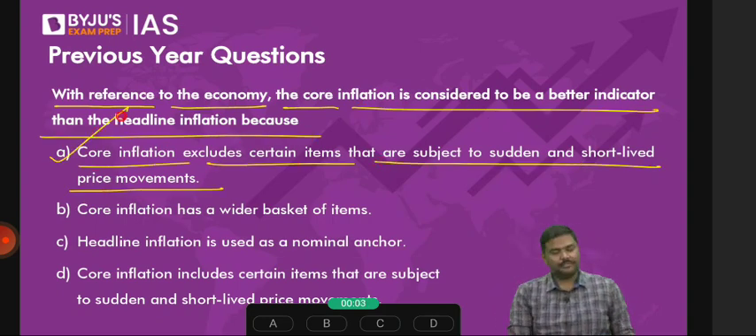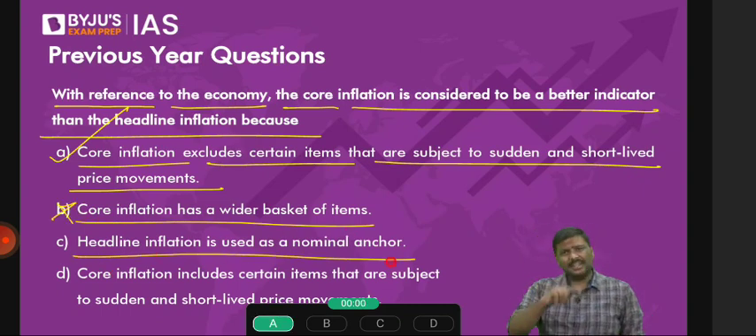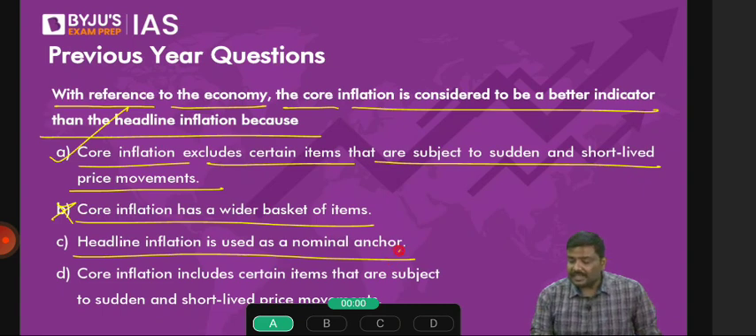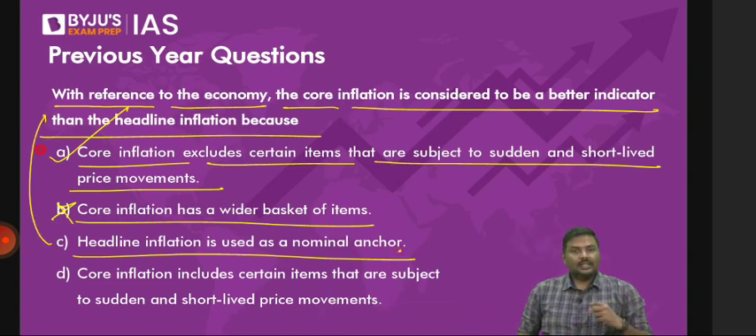Core inflation has a wider basket of items. Wider means more. No. Headline inflation is used as a nominal anchor. Statement is correct. Focus on my explanation now. Statement is correct. But is it an answer to the question? Right, have a look at this. The statement is correct. Headline inflation is used as a nominal anchor.